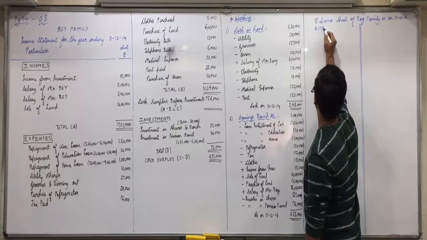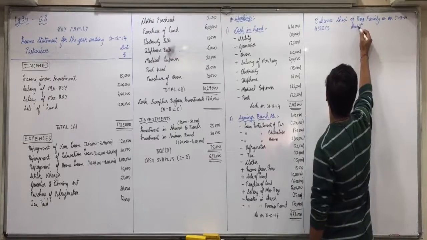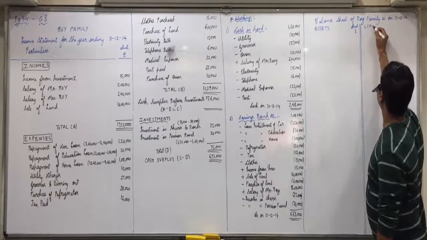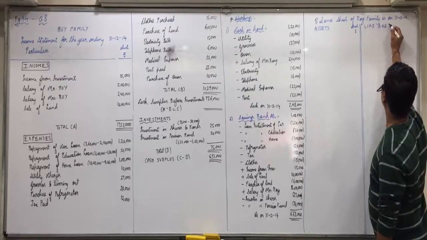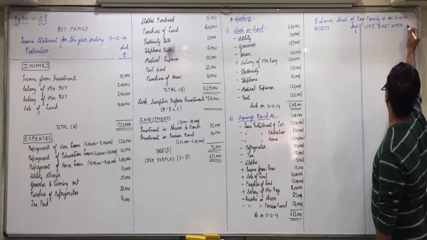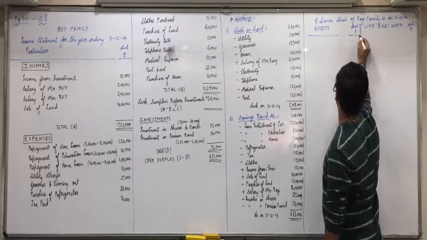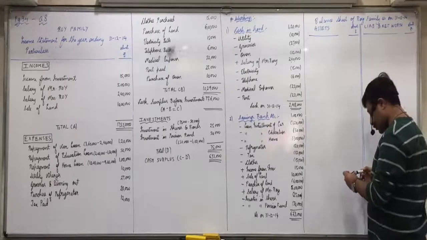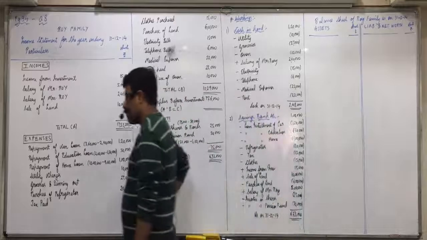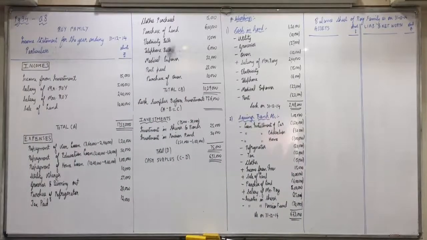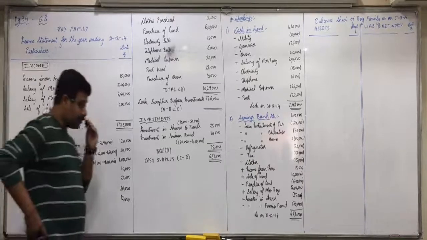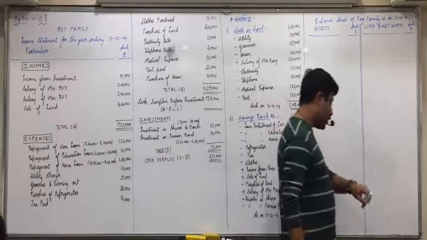First we'll have assets, and then liabilities and net worth. Thirty seconds for the format, do it fast.